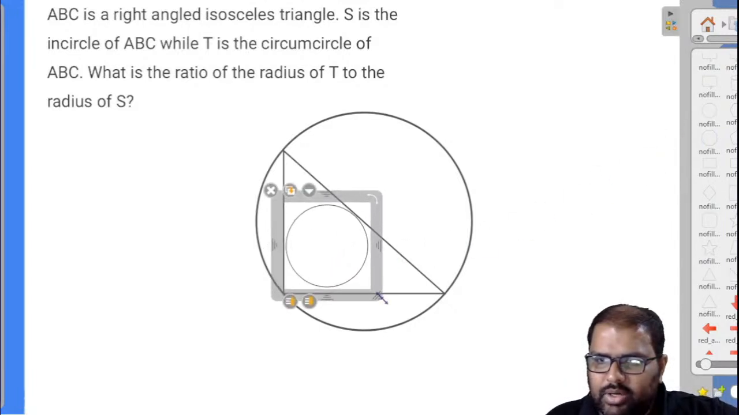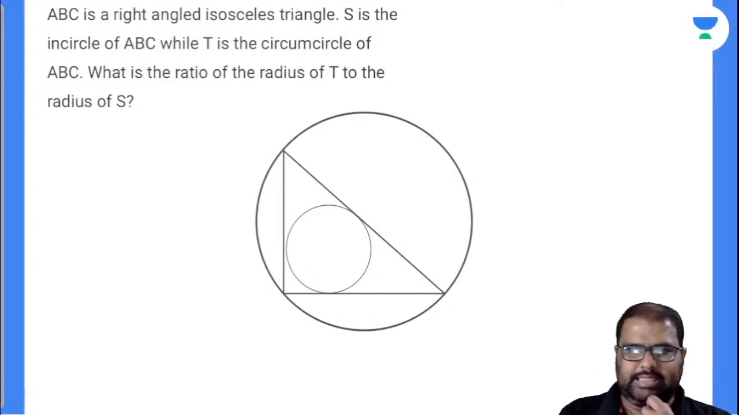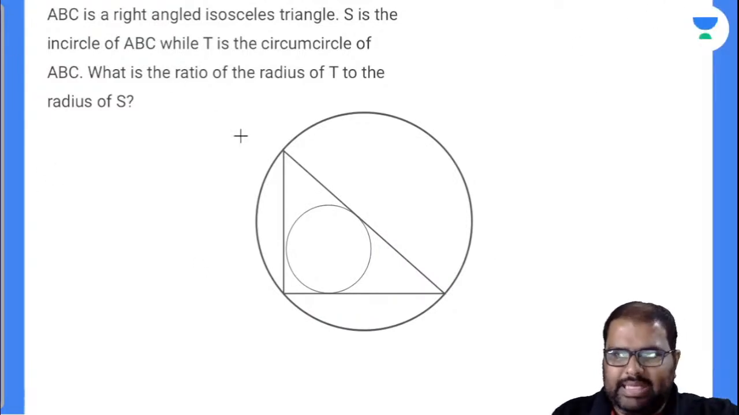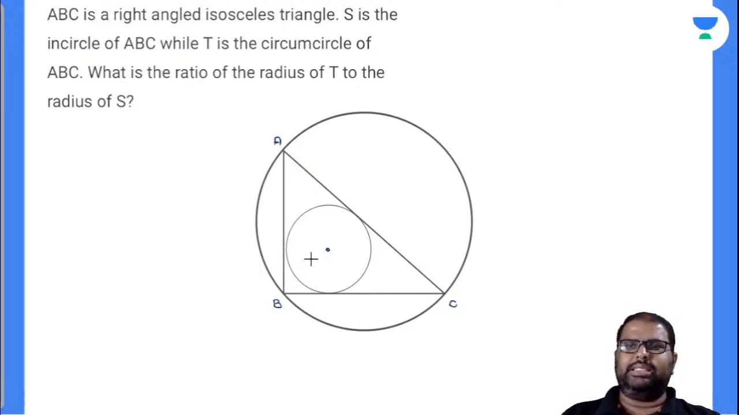Just give me one second. I will draw it perfectly. Done. ABC is an isosceles right angled triangle. S is the incircle, this is the incircle. T is the circumcircle of triangle ABC. What is the ratio of the radius of T to the radius of S?